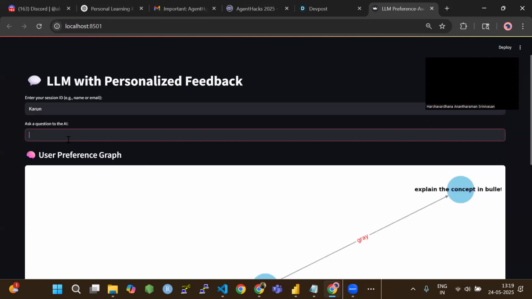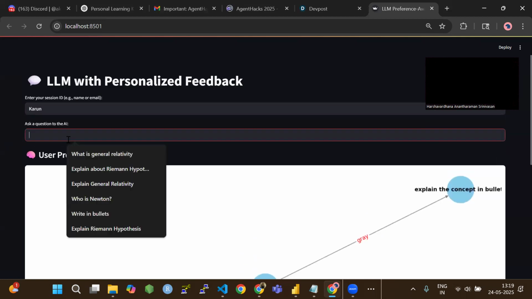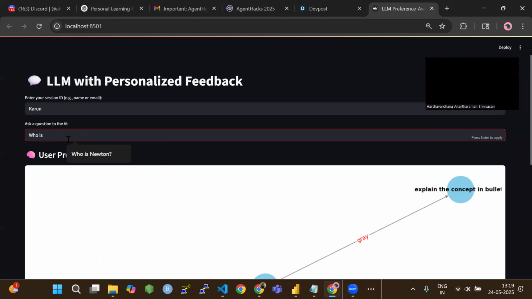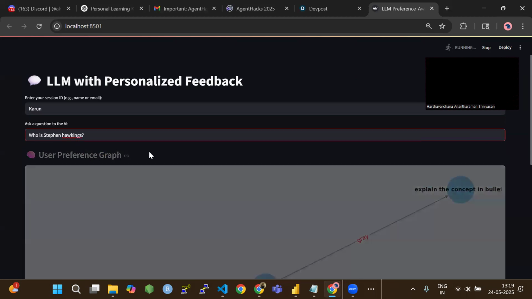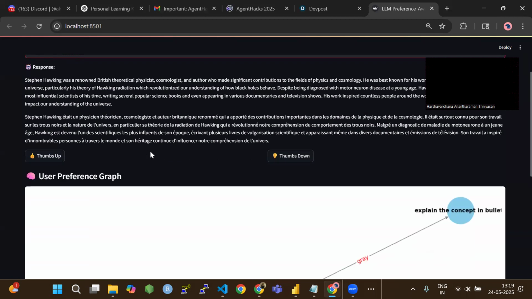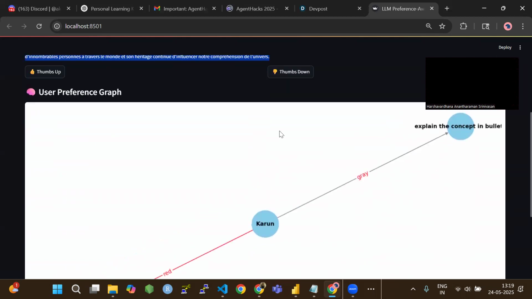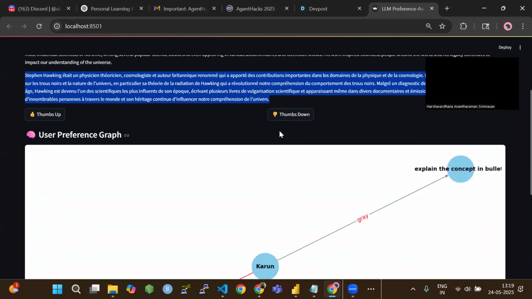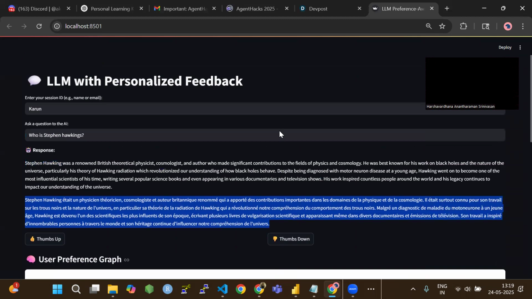Now if you ask any other question, like who is, for example, Stephen Hawking, and I press enter, you will have by default the response generated in paragraph format, and it will be in French. This is how the memory is stored based on the user's latest preference, and the user can submit feedback as required.